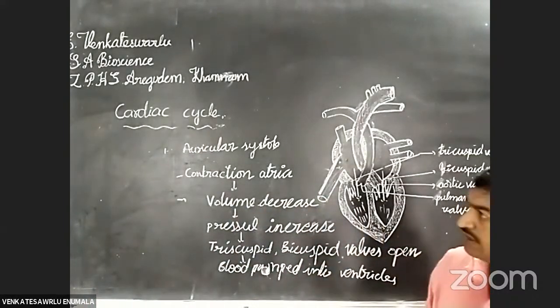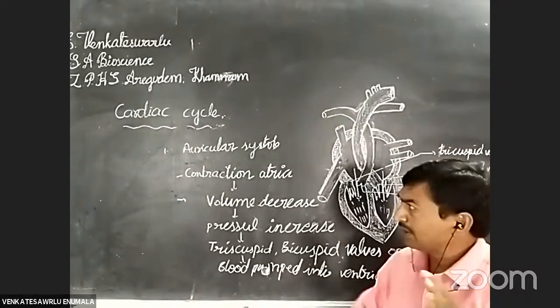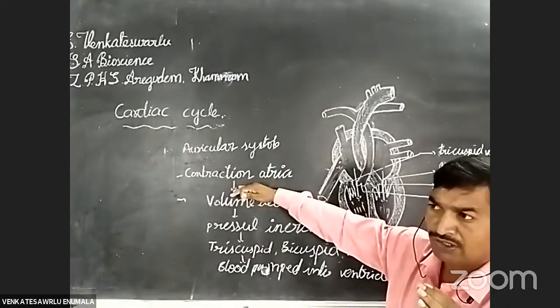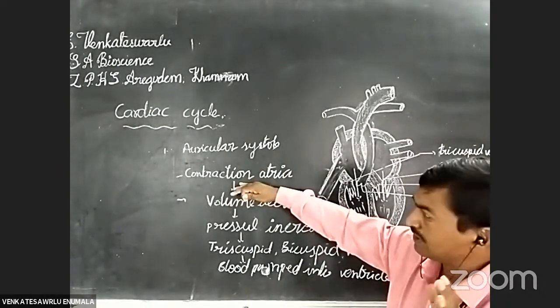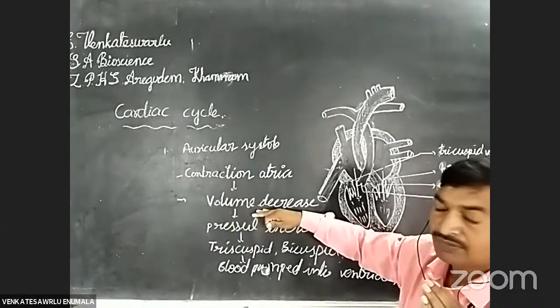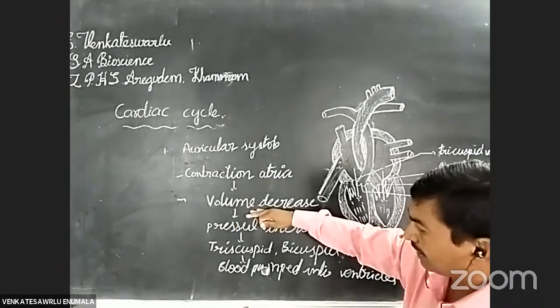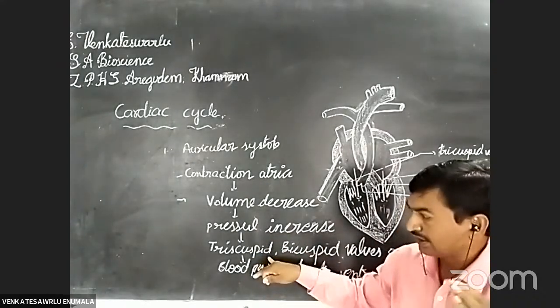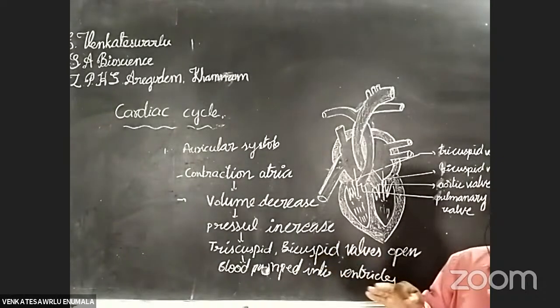Okay, students, listen carefully. What happened in the auricular systole? In the auricular systole, first of all, the auricles contract. When the auricles contract, the volume decreases. When the volume decreases, the pressure increases. When the pressure increases, the tricuspid and bicuspid valves become open.